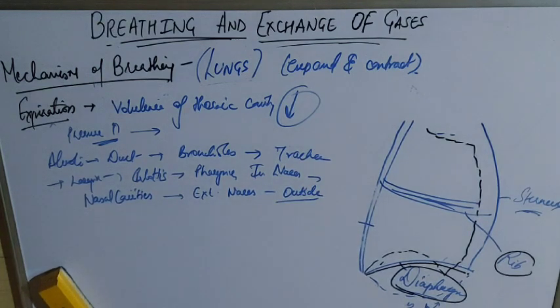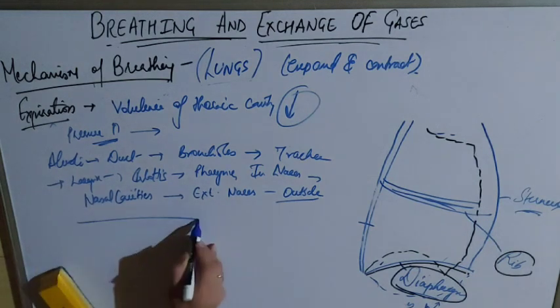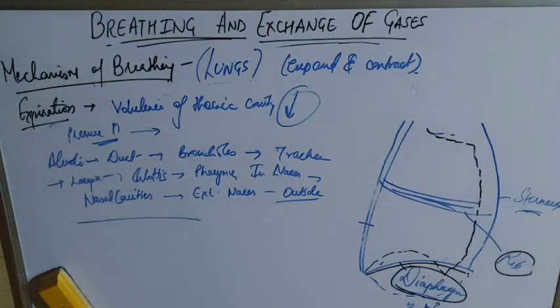The whole process is very simple in expiration. Inspiration is not very complex either, and it doesn't require any energy. Just volume will increase as muscles contract. Volume decreases, pressure increases, and the air will automatically, without any energy, be released outside the body. So that is a very simple process compared to inspiration.